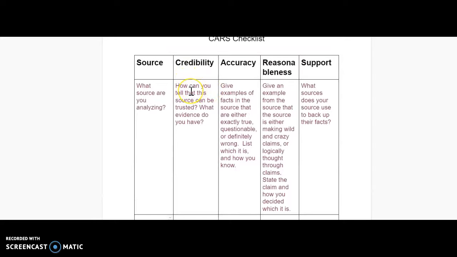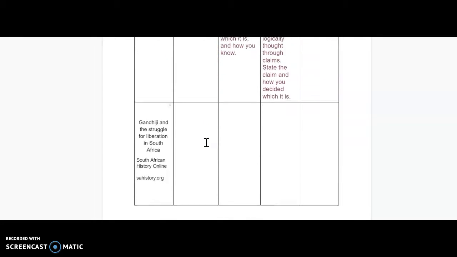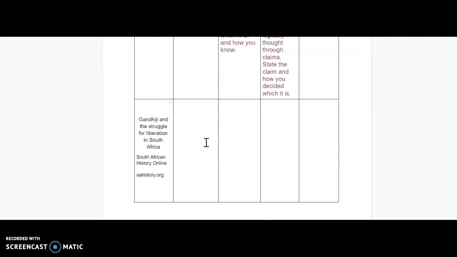Now, we want to start looking at the credibility. How can you tell that this source can be trusted? What evidence do you have? If you find a source that cannot be trusted, put that in there. None, it can't be, I've discovered it's wrong, whatever you need to put in there, but tell me why. Your answer can be right as long as you tell me why.